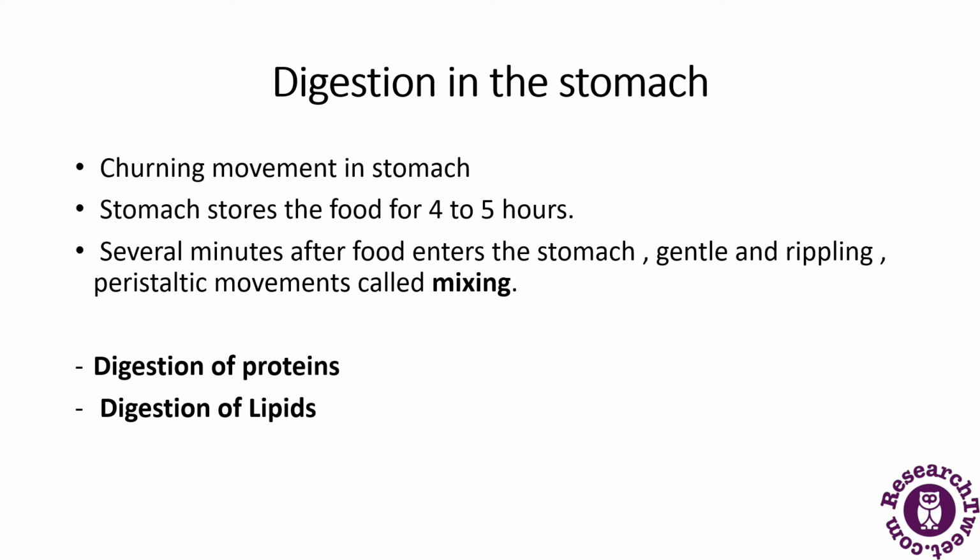So in the stomach, digestion is both by mechanical and chemical means. There is a churning movement of the stomach which breaks the food down into smaller sizes and is responsible for mixing it with the gastric juices. The stomach produces gastric juices which help in the proper digestion of the food. The stomach stores food for about 4 to 5 hours.